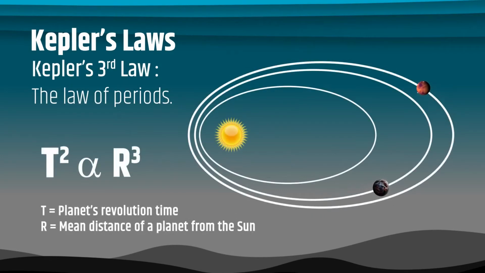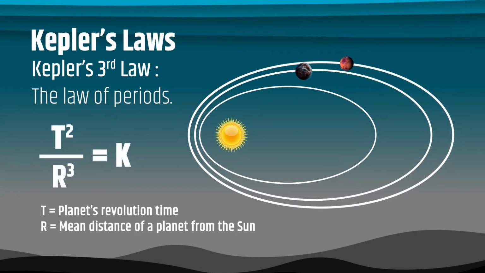The square of the planet's revolution time around the Sun is directly proportional to the cube of the mean distance of a planet from the Sun. Thus, if r is the mean distance of the planet from the Sun and t is its period of revolution, then t square is directly proportional to r cube. That is, t square divided by r cube is equal to a constant, and it is denoted as k.